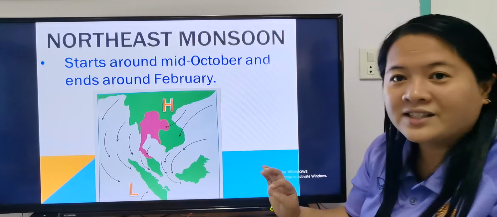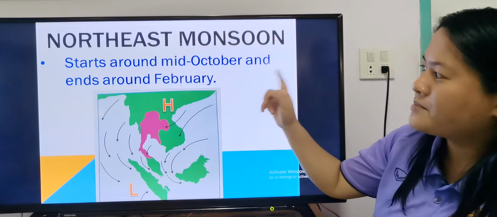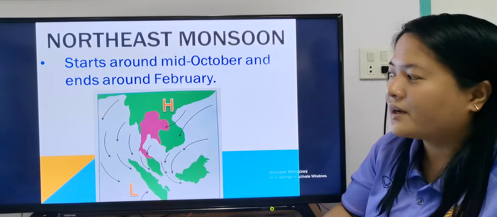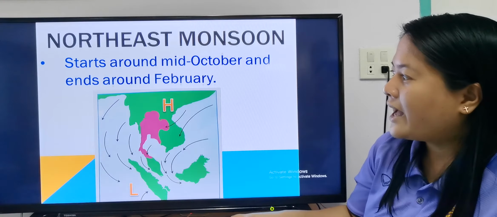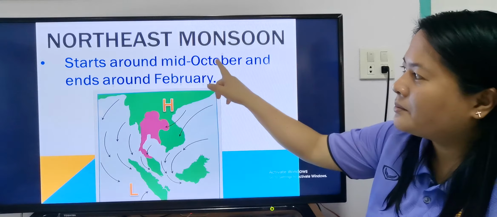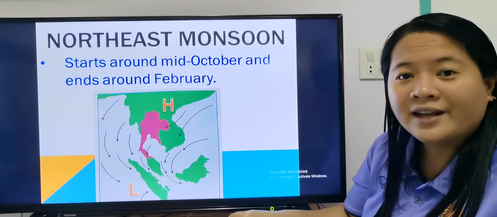Okay, this one we already studied, northeast monsoon. We said that northeast monsoon starts around mid-October and ends around mid-February. It happens because during this time, mid-October, November, December, it is winter in the northern hemisphere.